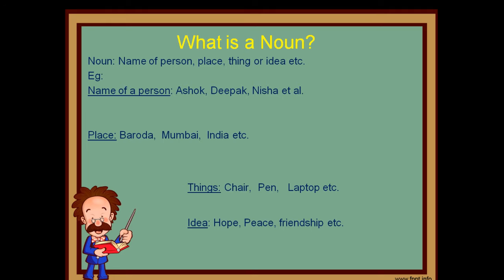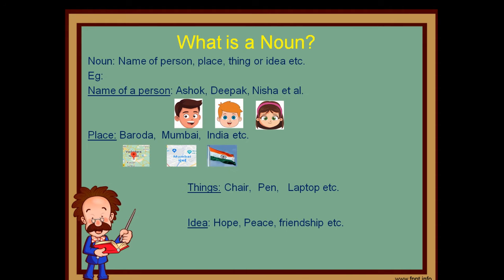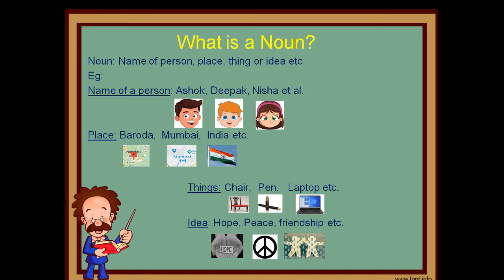What is a noun? A noun is the name of person, place, things, or idea. Examples for name of person are Ashok, Deepak, Nisha, et al. And for places, Baroda, Mumbai, India, etc. And for things, chair, pen, laptop, etc. For idea, hope, fees, friendship, etc.